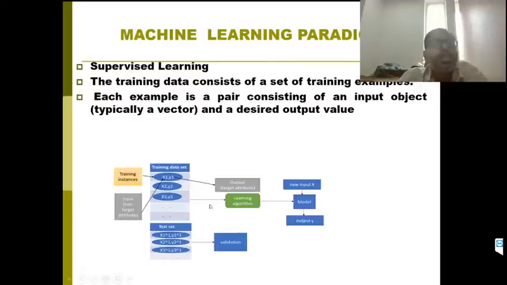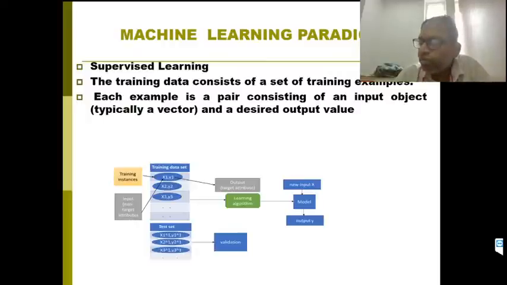In supervised learning, the training data consists of a set of training examples. The data which we feed to the machine is called training data. Data consists of a number of observations. Data is nothing but a collection of observations, and each is called a training example. We divide the data into two parts: one is training data and second one is test data.